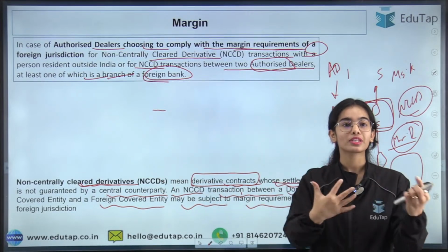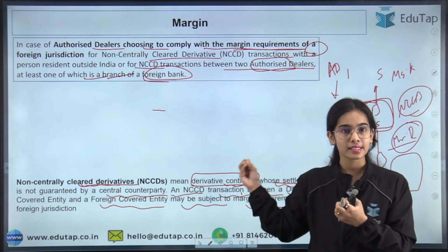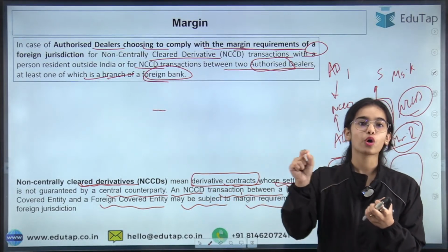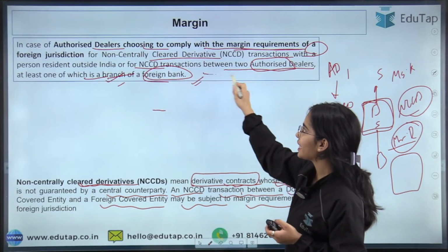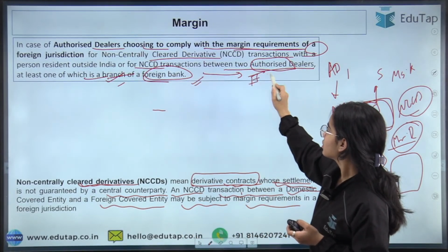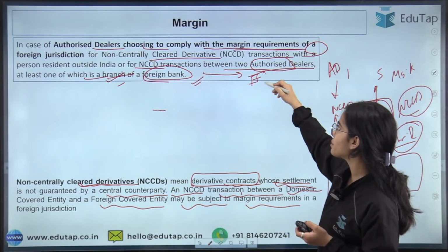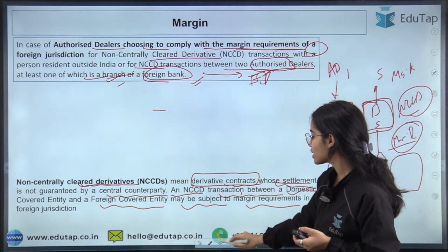Or if the two authorized dealers are trading in the NCCD, at least one of the authorized dealers should be a branch of a foreign bank, then they can follow the norms, margin requirements of a foreign jurisdiction. Okay, so that is the idea.